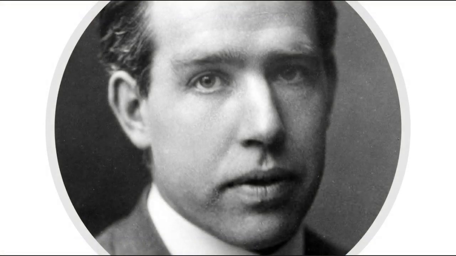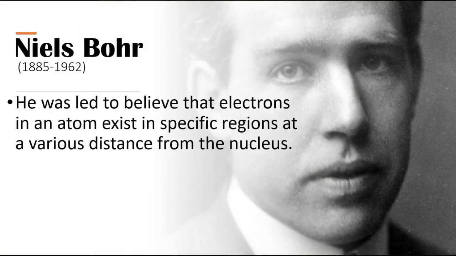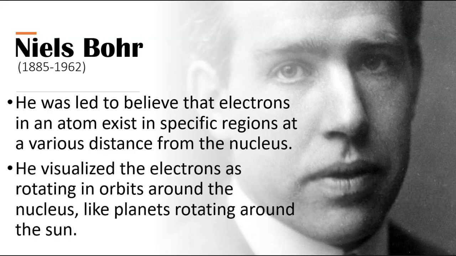Next person is Niels Bohr. According to him, he was led to believe that electrons in an atom exist in specific regions at various distances from the nucleus. He visualized the electrons as rotating in orbits around the nucleus, like planets rotating around the sun.